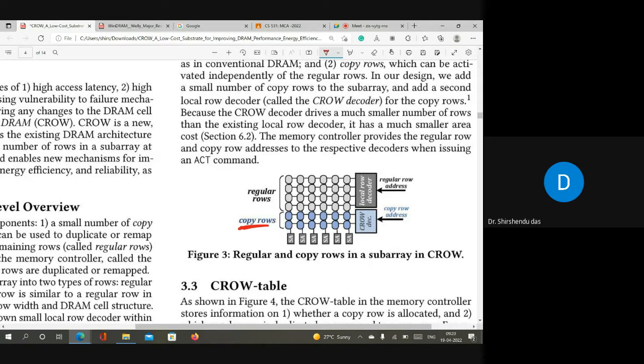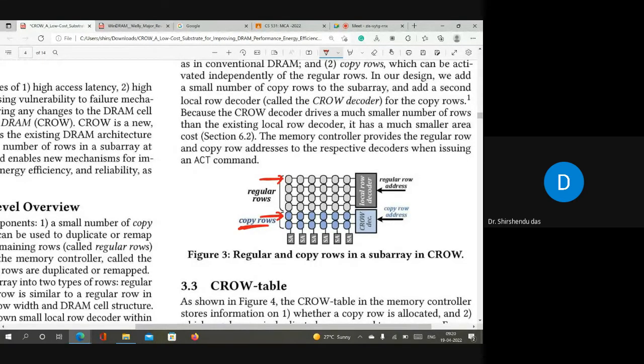The main term, as you said, is copy, right? Copy means if there is a row here, you can copy the content of this row into a copy row. Suppose I want to copy the content of the first row to the first copy row. Then how do we perform this copy?